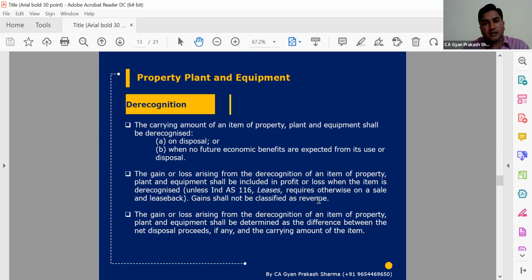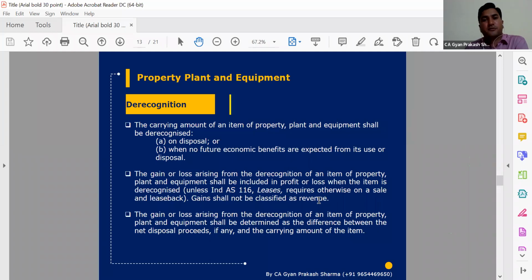De-recognition: we all know that when we want to dispose of any plant and machinery, or we de-recognize that asset, there will not be any benefit available. Say we are using an asset in our production cycle, but now we have stopped that production for a particular product, and the machinery which we acquired to produce some inventory is not required right now. In that case, either we will sell that machinery, or we will show the machinery as held for sale.